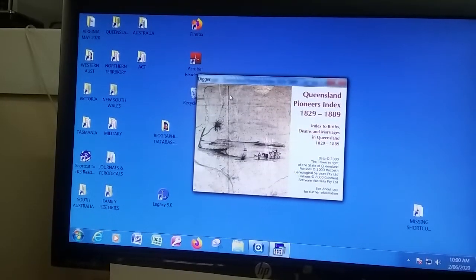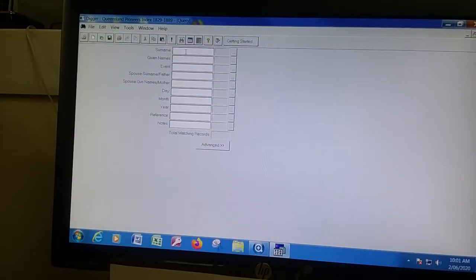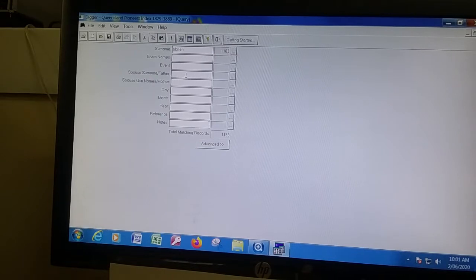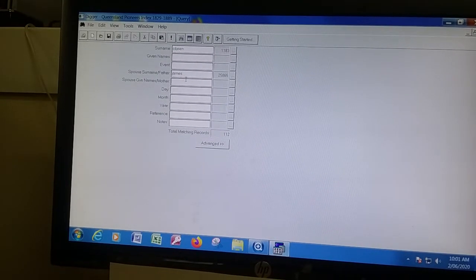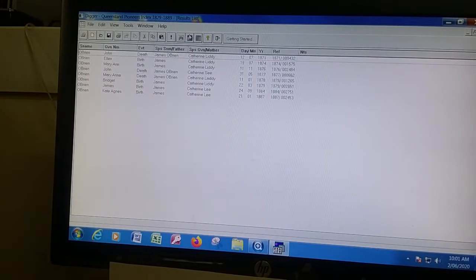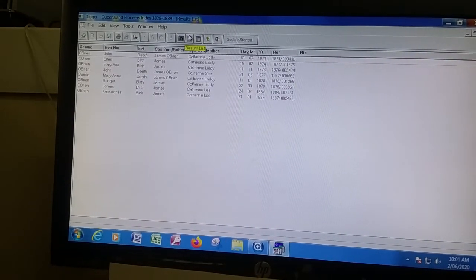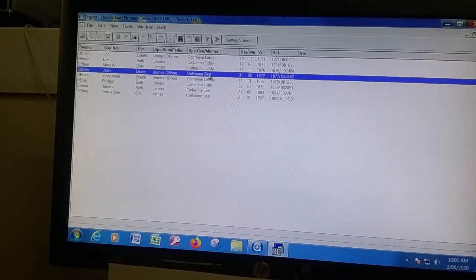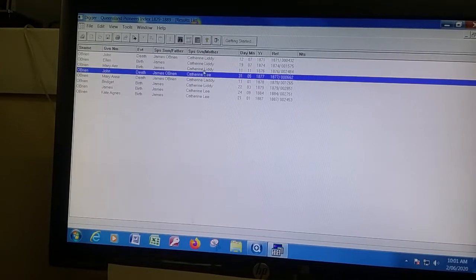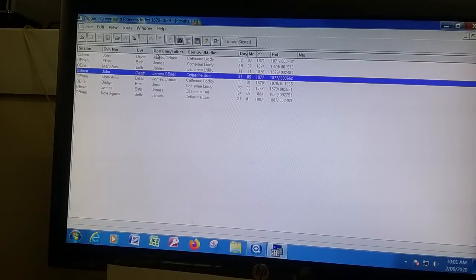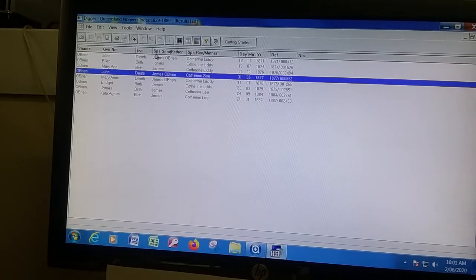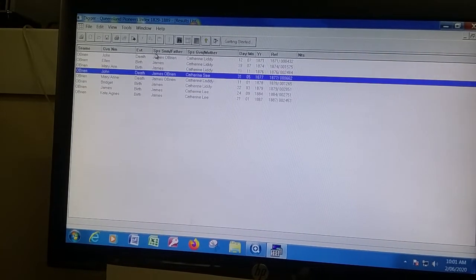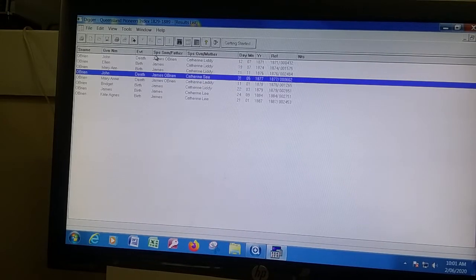Recently we were doing some research on the O'Brien family. So I'll type in O'Brien, and the father was James and the mother is Catherine. Okay, so we see that we have only 8 entries there, and those 2 at the bottom, plus the C, do not belong to this family. So we've got John died 1871, Ellen born 1874, Mary Ann born 1876, and Bridget born 1879.